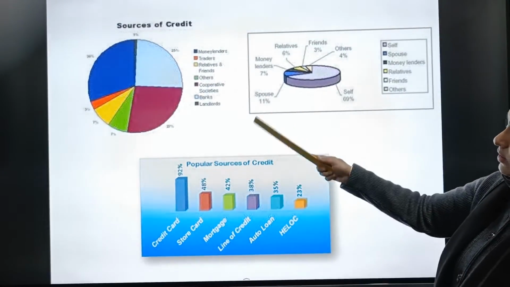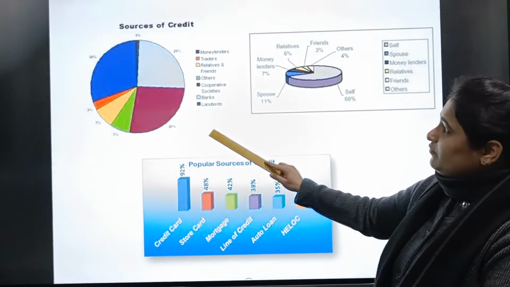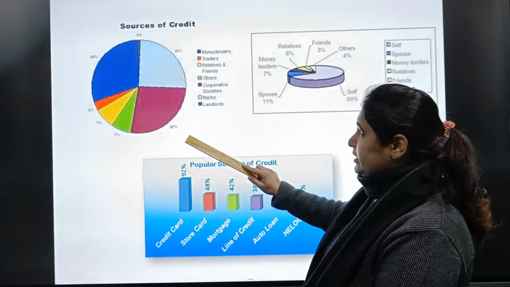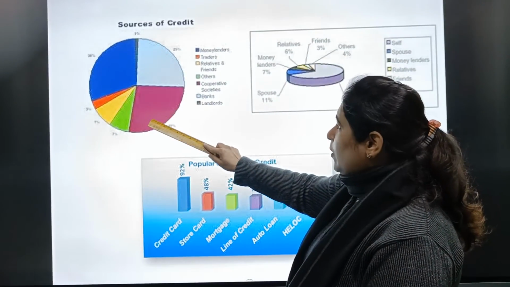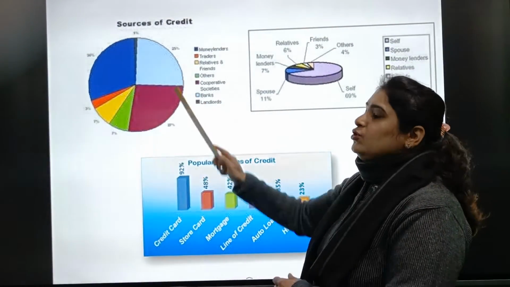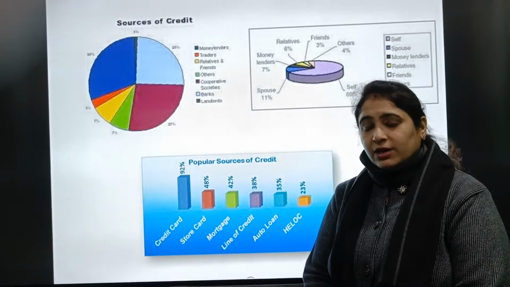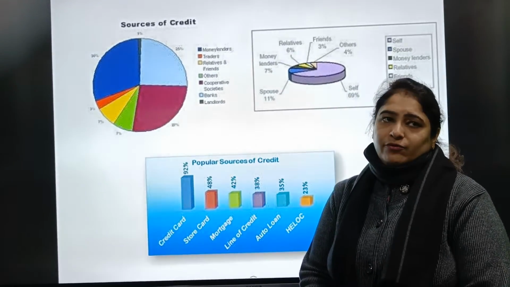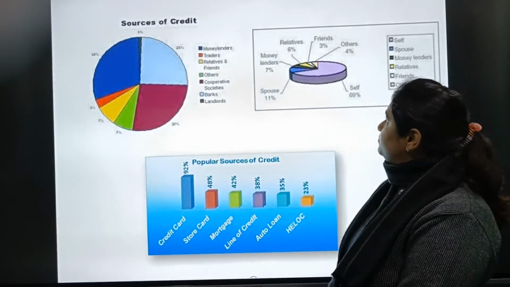Now in this particular web chart, we can see how the sources of credit are differentiated. Money lenders, traders, other cooperative societies, banks. But children, in our country, most of the rural people used to take loans from the money lenders and from someone else rather than going to a formal source.